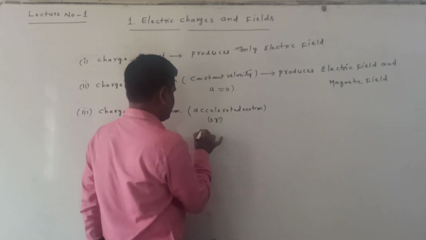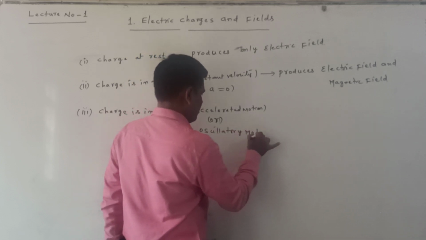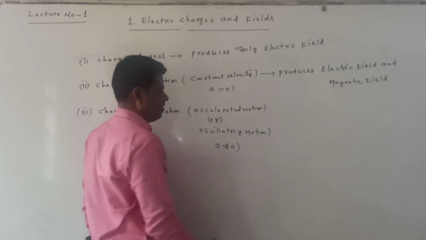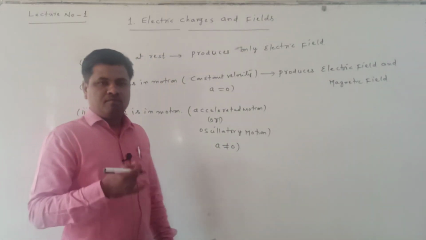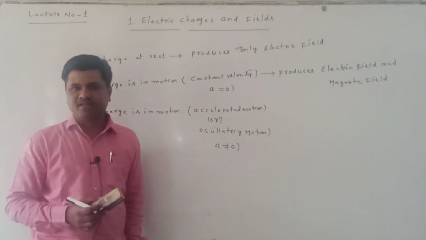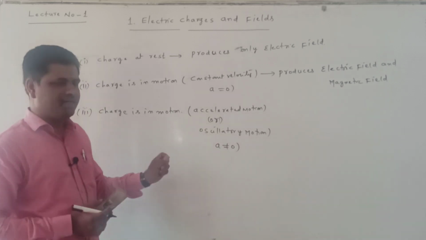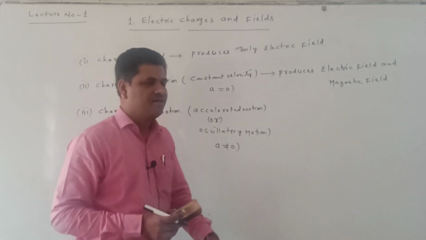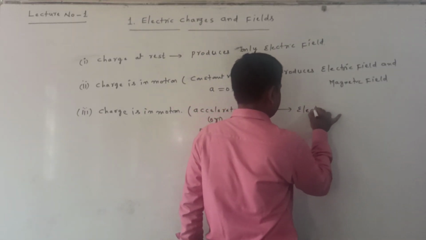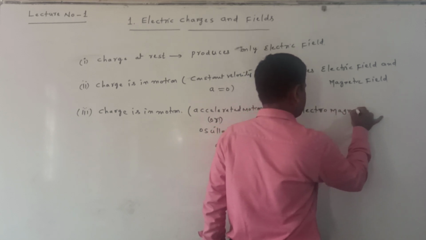It means acceleration is not equal to 0. That is called accelerated charges or oscillatory charges, which can produce electromagnetic waves.